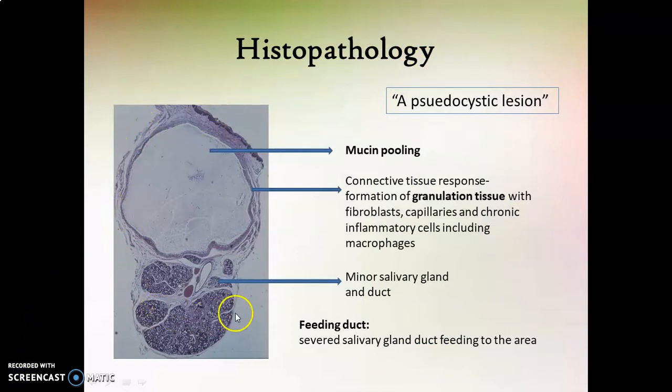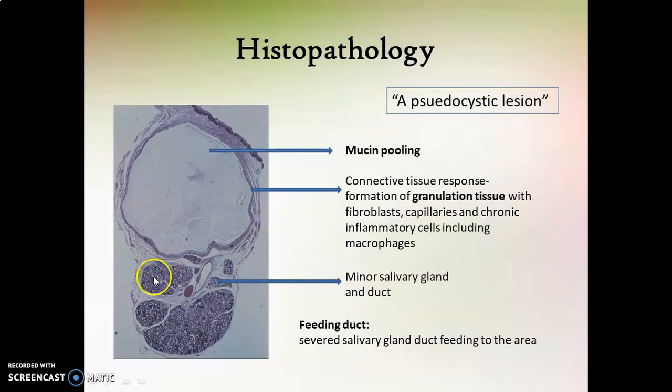This image is a hematoxylin and eosin stained microscopic section of mucocele. You can see the area of spilled mucin within the connective tissue. This spilled mucin, or mucus pooling, is surrounded by a granulation tissue response or connective tissue inflammatory response, which consists of fibroblasts, capillaries, and chronic inflammatory cells including macrophages. The macrophages present in this area function to phagocytose or engulf the spilled mucin.